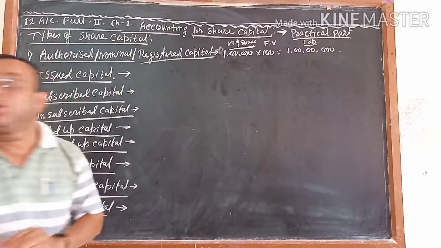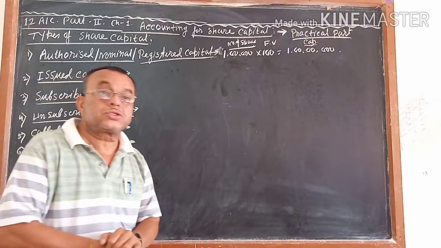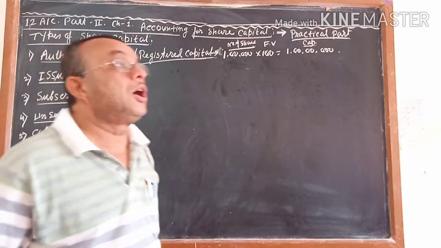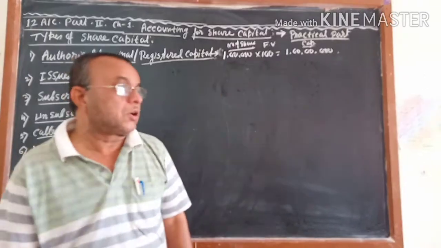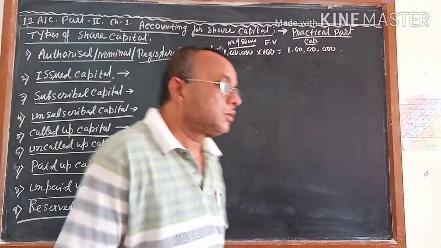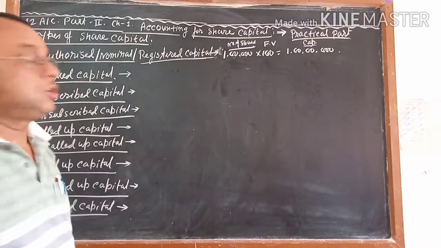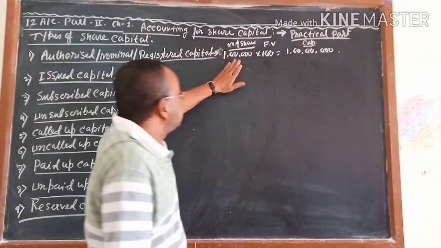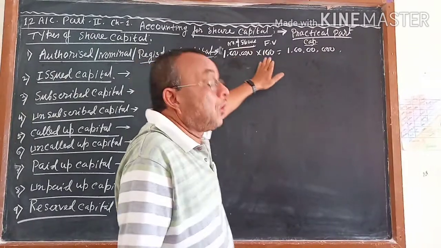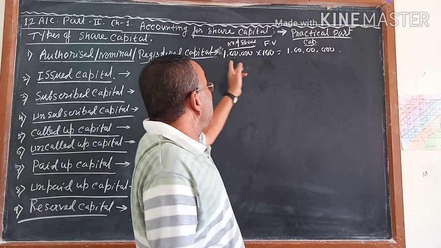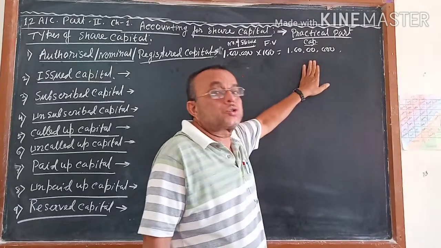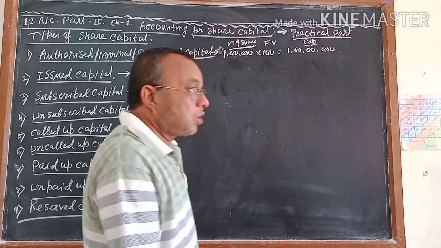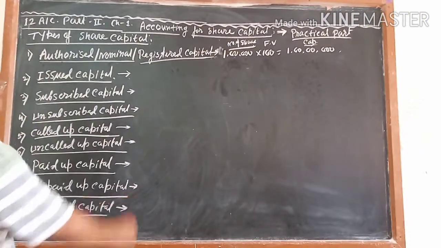So this is your maximum limit, which is called your authorized capital or nominal capital. Sometimes in MCQ or in section B, a question will come: explain the meaning of authorized capital. It is the capital which the company got permission from the government to issue to the public, the maximum limit. You can neither change the number of shares nor the face value. If you cannot change either of these, automatically the total cannot be changed. This is called the maximum limit.